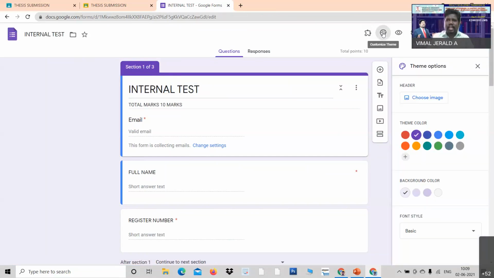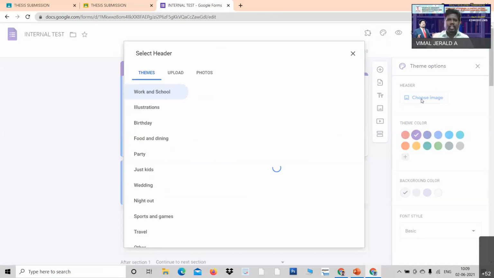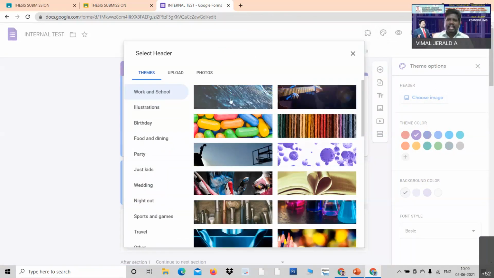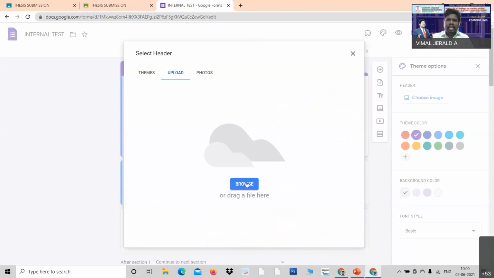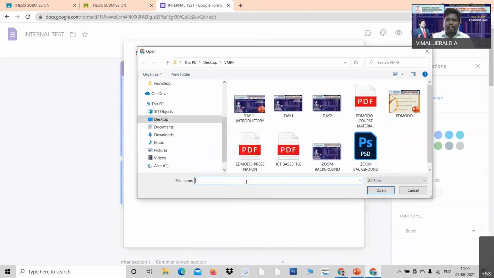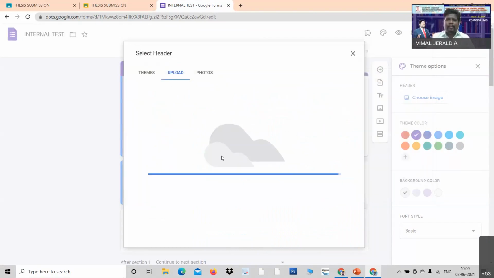See, customized theme. Click over here and choose image. These are all images that are predefined in Google Forms. If you want your own, you can very well have it by clicking the upload option. Click upload and click browse. When I click browse, I've got 2-3 images. I just click one of the images and press open.